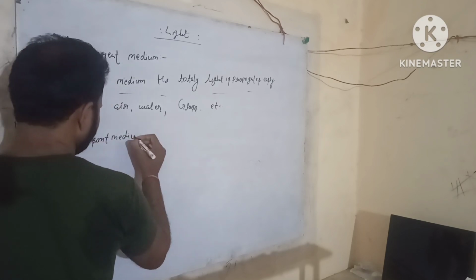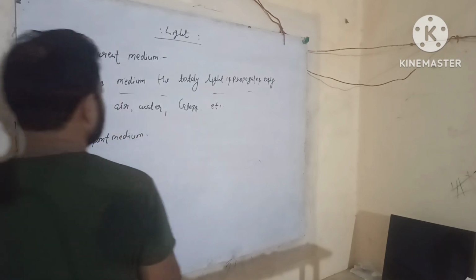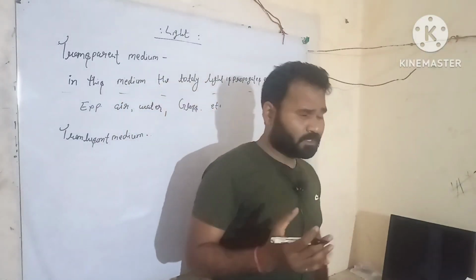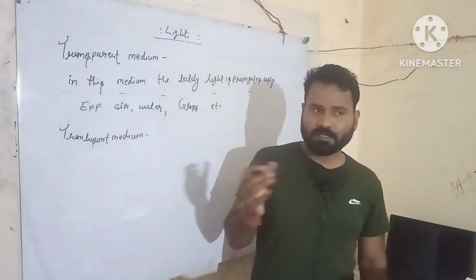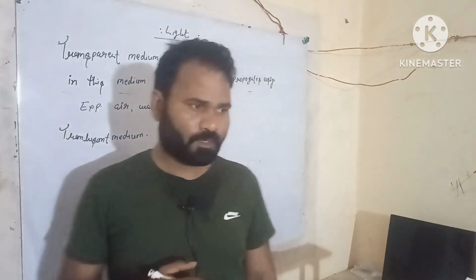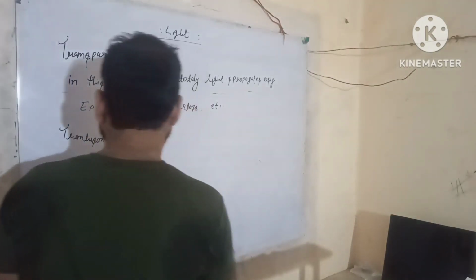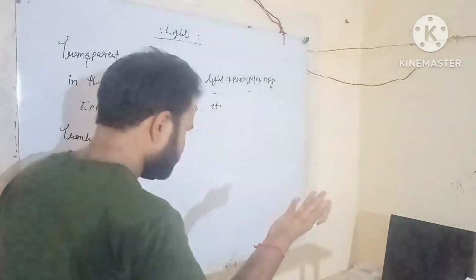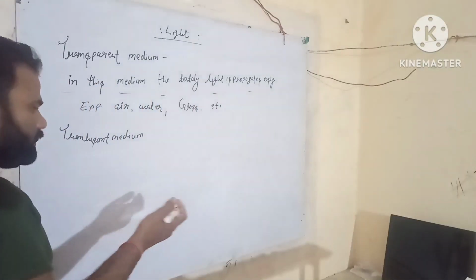In a translucent medium, the light is propagated partially. It means, students, some light is transmitted and some light is stopped on one side.